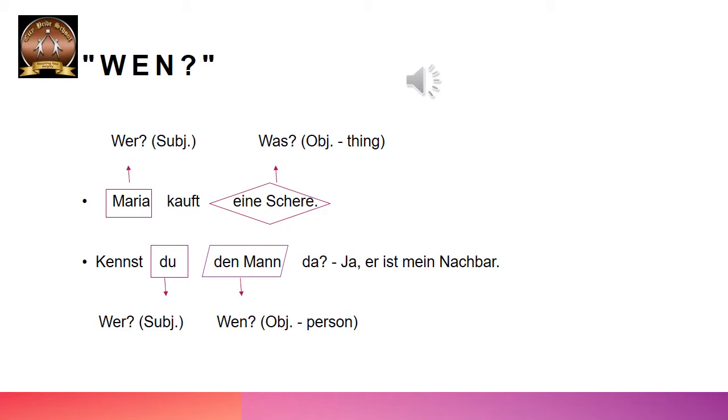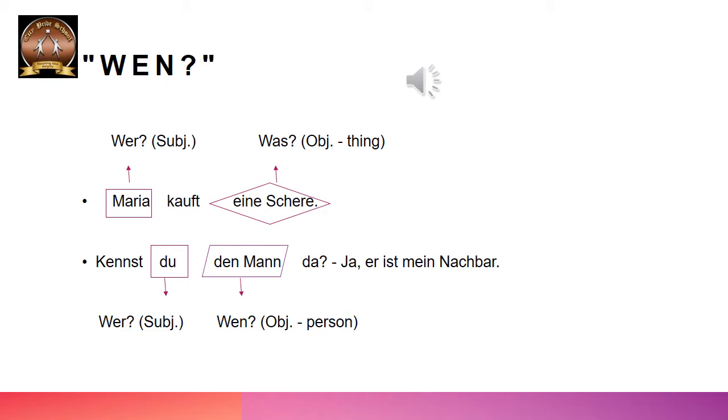a thing. Eine Schere in the previous sentence was a thing. That is why was the correct question. But now den Mann is not a thing, it is a person. So we have to ask whom. It is called wen in accusative. W-E-N, wen. So the question here is wen because the object is a person. Previously it was a thing, so we asked was. So now it is a person, so we ask wen. So wen is the question that you ask for the object.